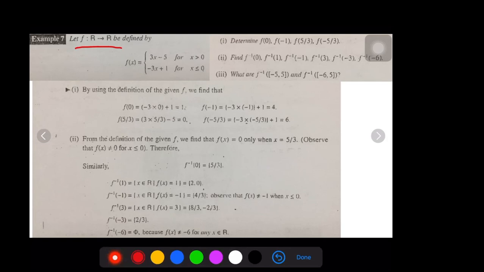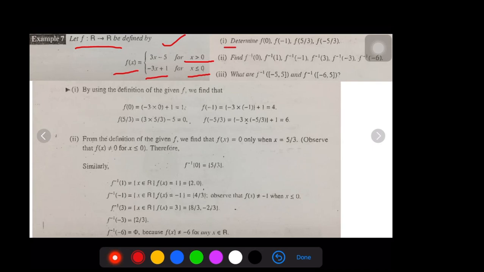So f of x is defined as follows: when x is positive, f of x becomes 3x minus 5. When x is not positive, then f of x is minus 3x plus 1. That is the formula.